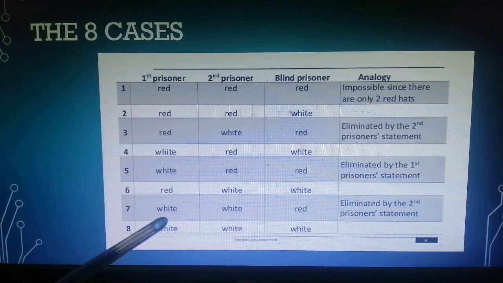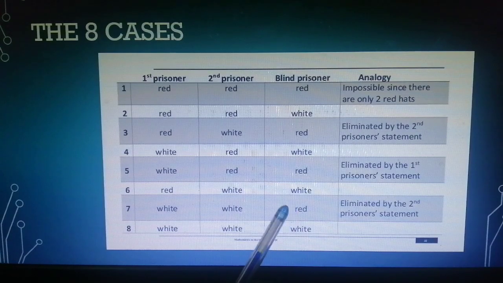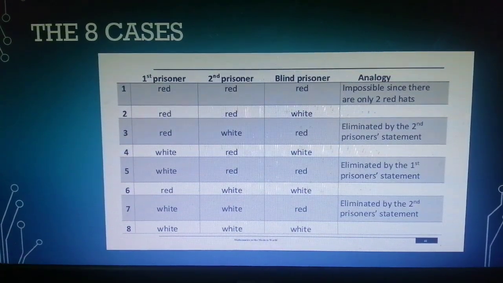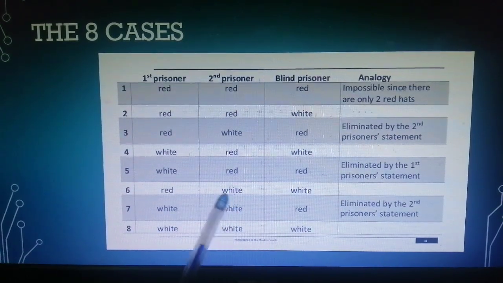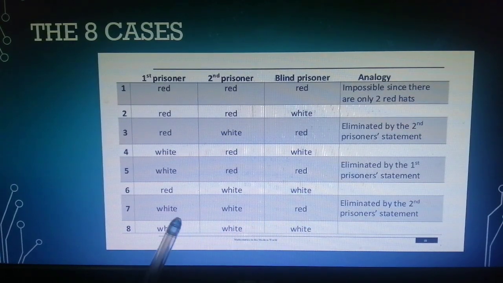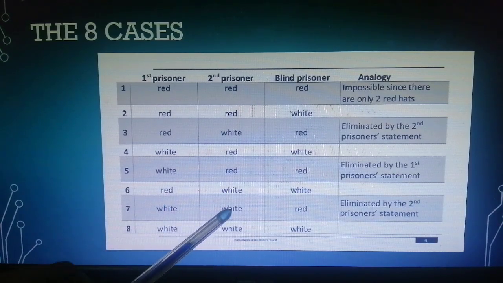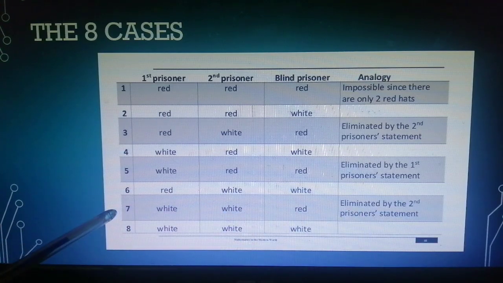Which is basically the same because when he sees that the first prisoner is wearing a white hat, and the third one is wearing a red hat, even if he looks at the given, there are 2 red hats and 3 white hats, he still wouldn't be able to tell which color of hat he has on, right? Because let's say the other one is wearing red and the first one is wearing white, there will be 1 red hat left and 2 white hats left. So there's no way for him to actually tell which of the hats that are left he would be wearing. So this one is eliminated as well.